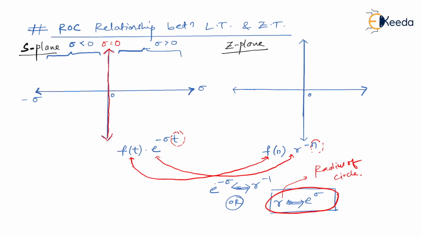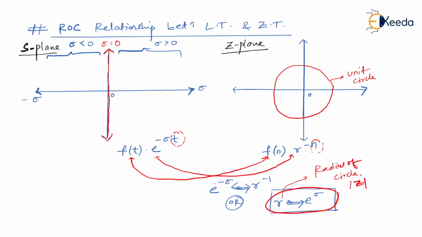So r stands for the radius of the circle, also considered as mod of z. So whenever sigma equal to 0, then r is equal to e to the power 0, which is 1. So I can draw a circle which is nothing but a unity circle. So this is a unit circle now.